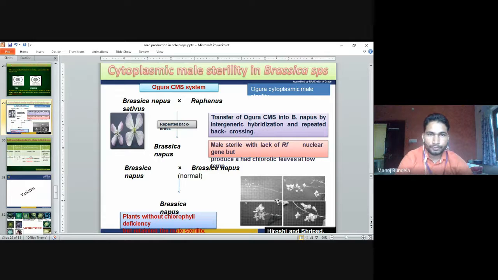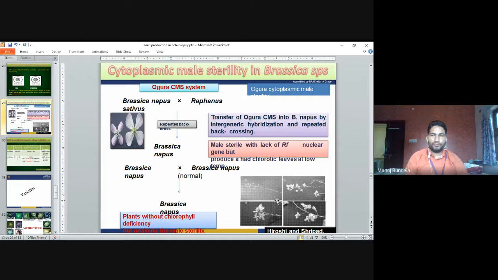First, we have to select cytoplasm from Brassica napus and Brassica of a different group. Then we transfer the CMS into Brassica napus by intergeneric hybridization and repeated backcrossing. So normally we go for repeated backcrossing, or we go for intergeneric hybridization.